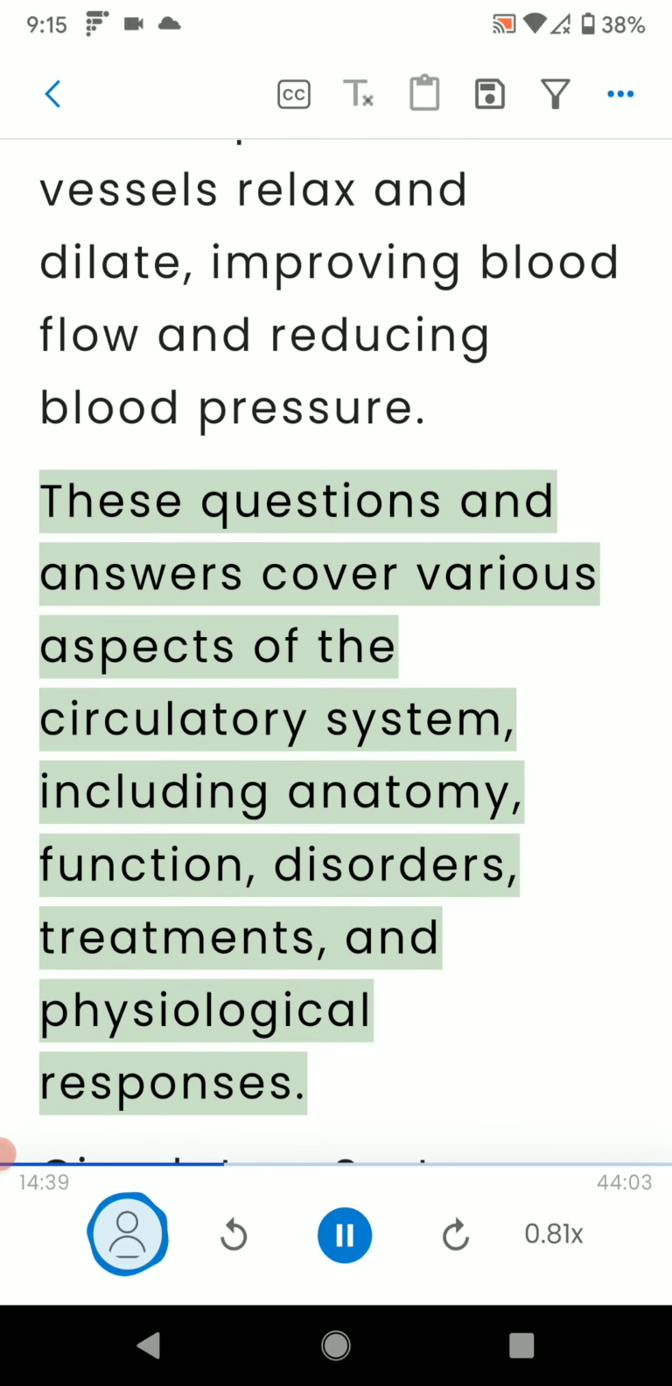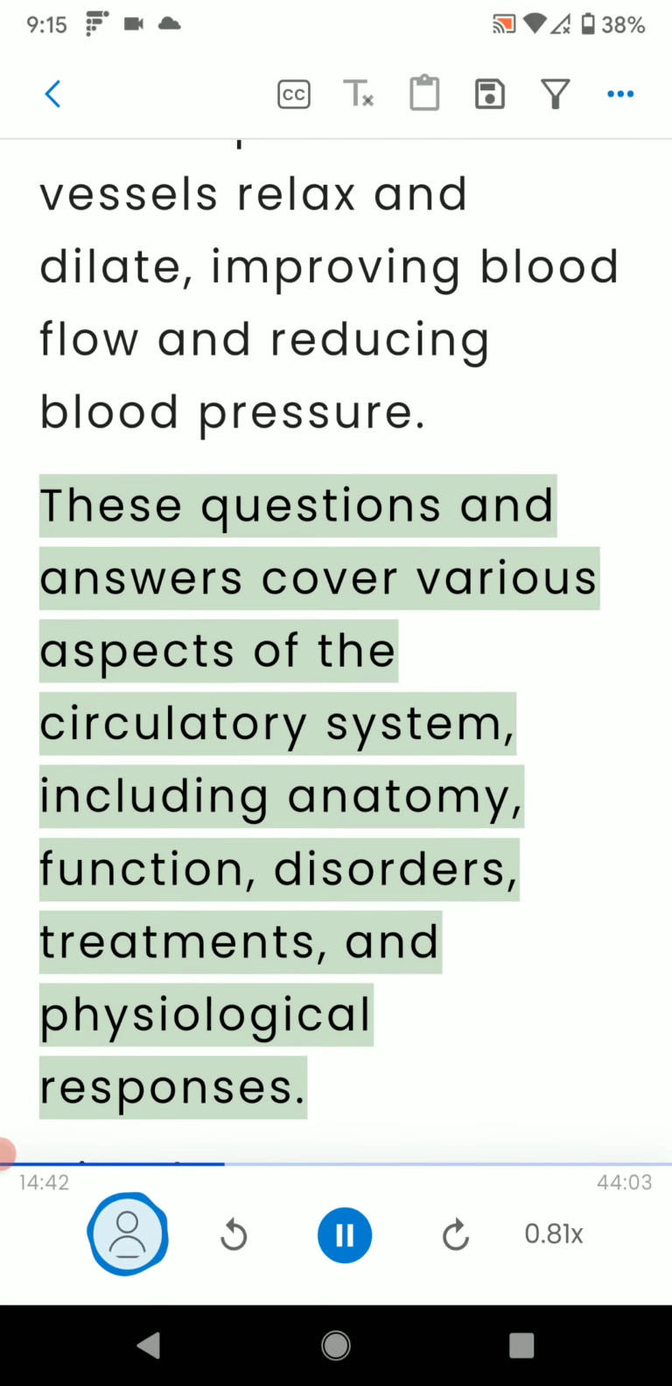These questions and answers cover various aspects of the circulatory system, including anatomy, function, disorders, treatments, and physiological responses.